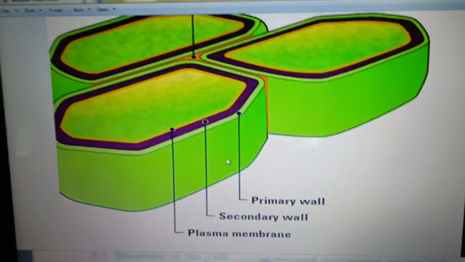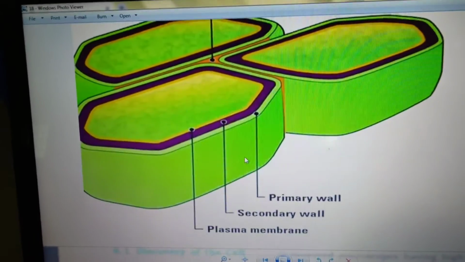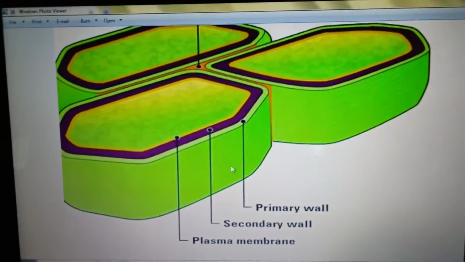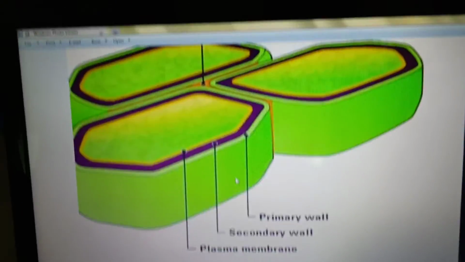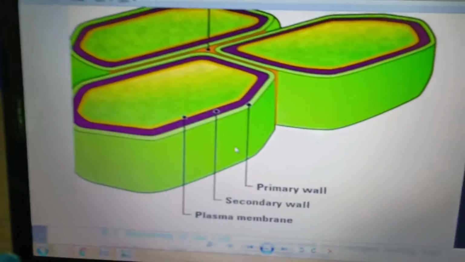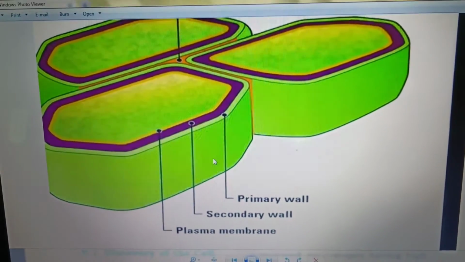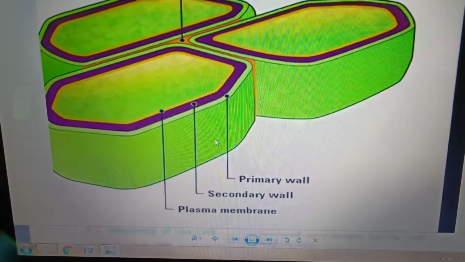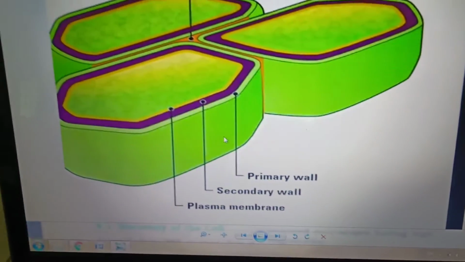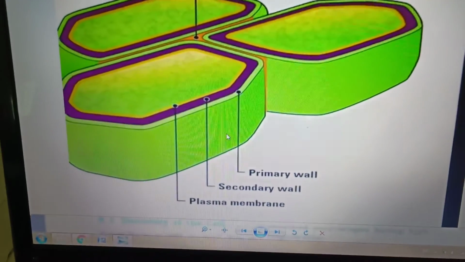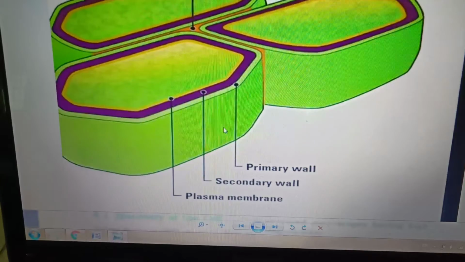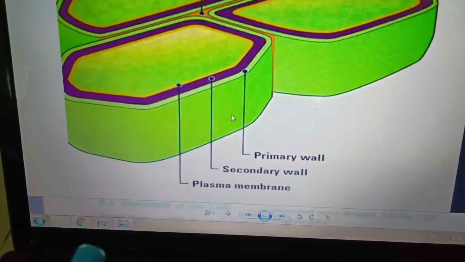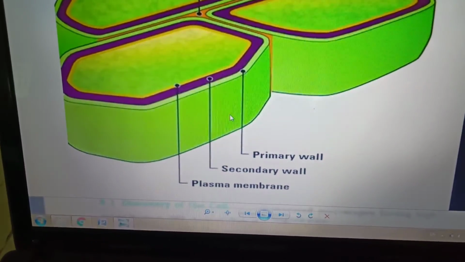So that is a little bit flexible, but the plant and the bacterial cell, in addition to the cell membrane, have the cell wall. This cell wall gives shape and rigidity to these cells. So in addition to the cell membrane, plants and bacterial cells have a cell wall, which gives them shape and rigidity, strength to the cell.